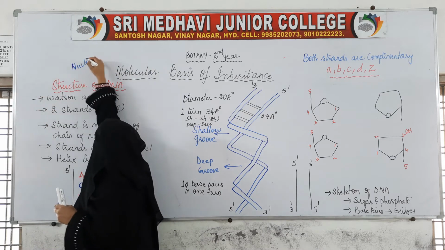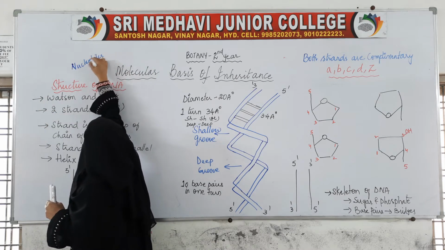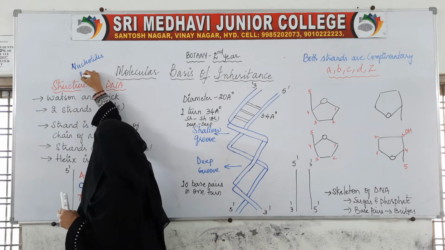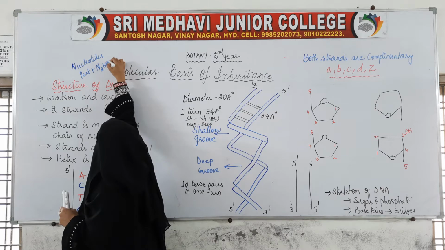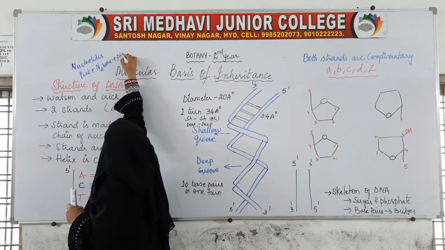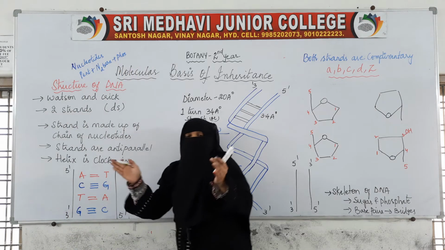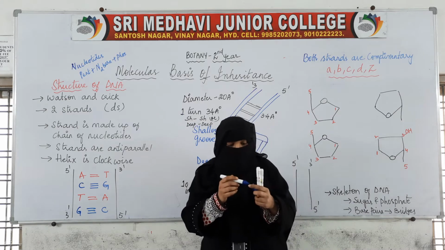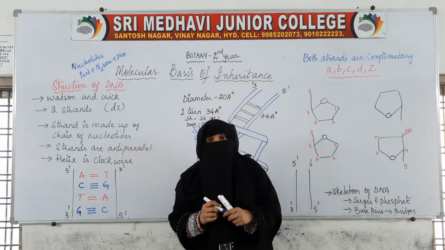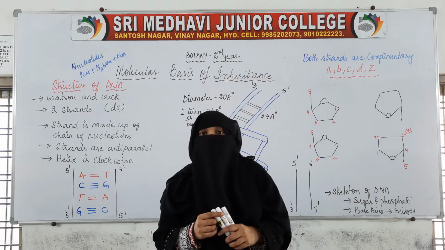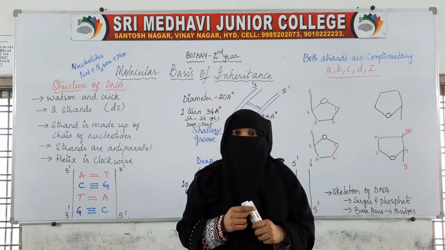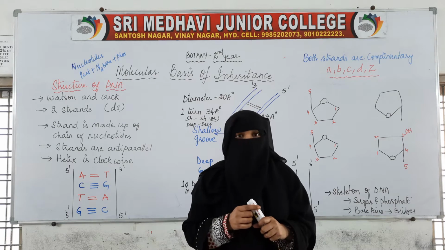These three together make one nucleotide, and nucleic acid is nothing but a polymer of nucleotides.